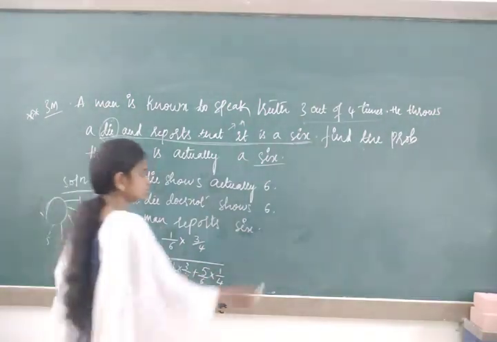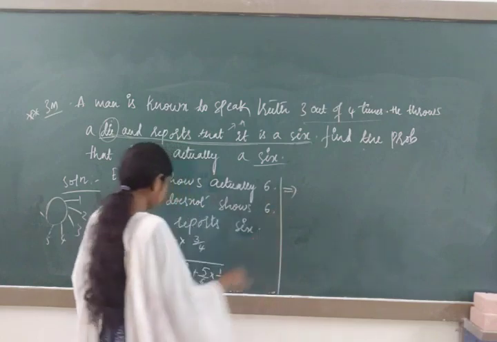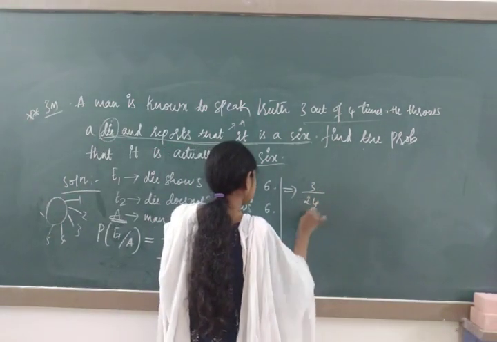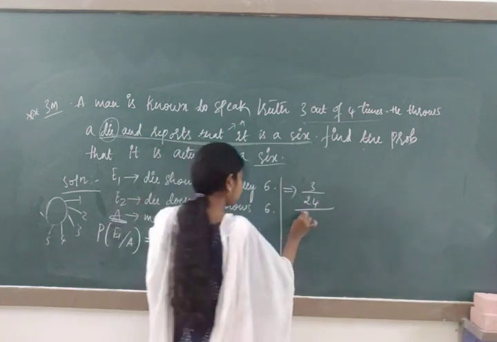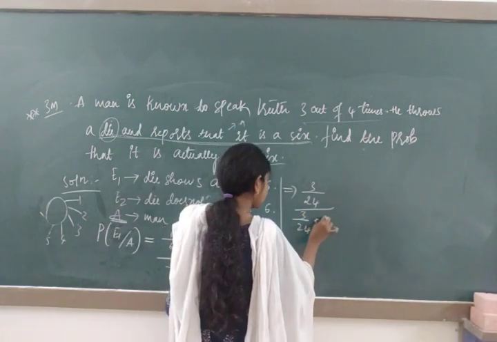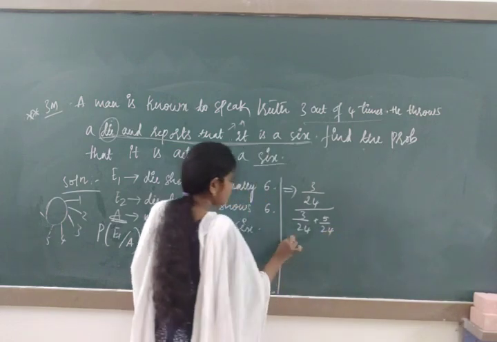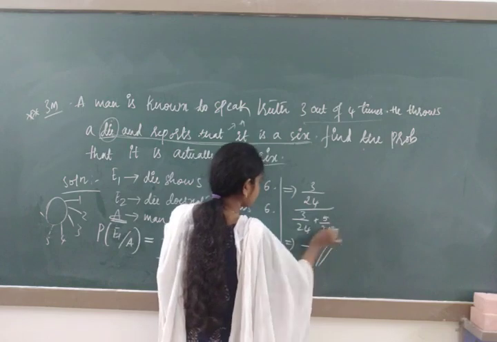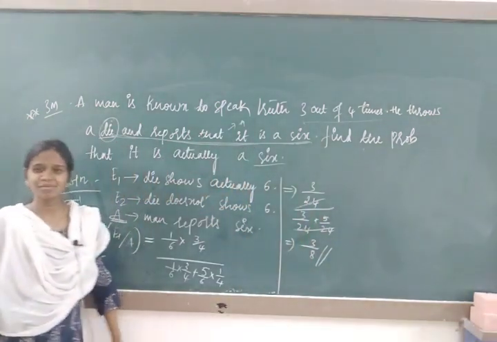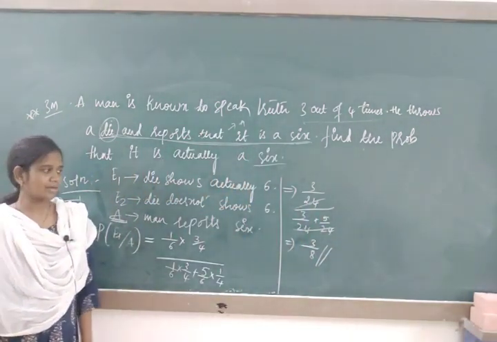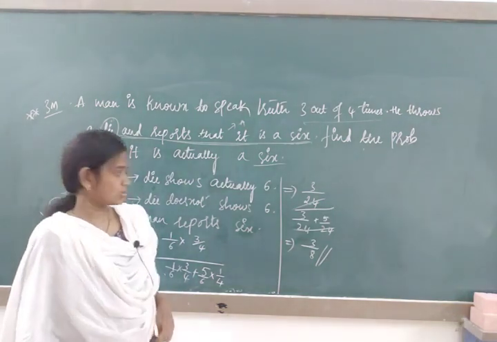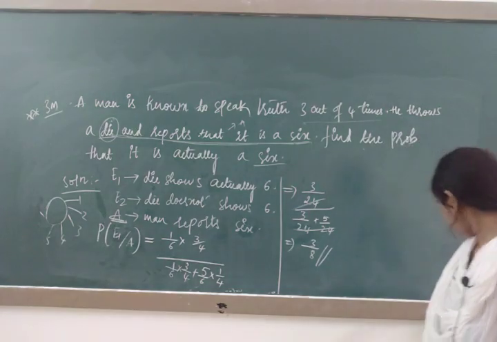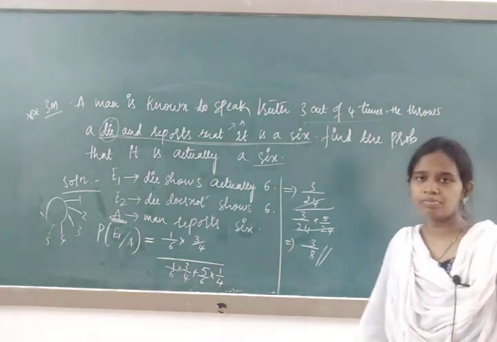Now simplification. So it is 3 by 24 divided by the same thing, 3 by 24 plus 5 by 24. So 24 will be cancelled out. It is 3 upon 8. You can just take LCM and then cancel out, but I have cancelled out directly. So all the 24s will be cancelled out. Now directly the answer will be 3 by 8. So this is about your Bayes theorem problems.